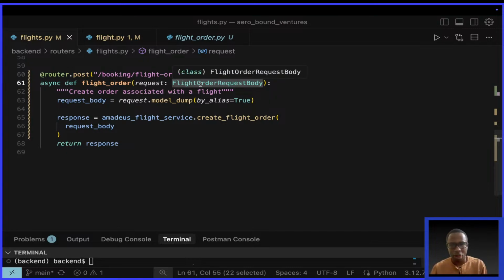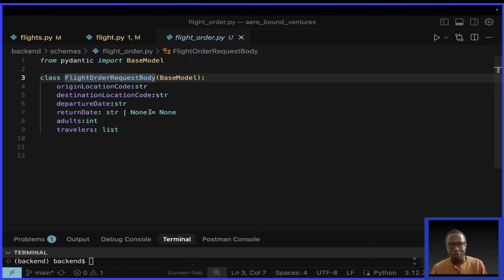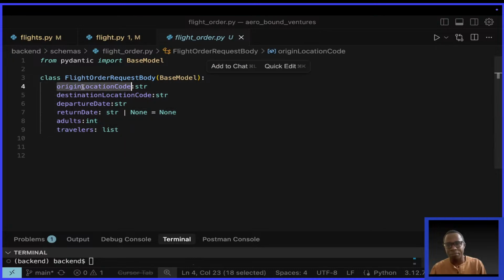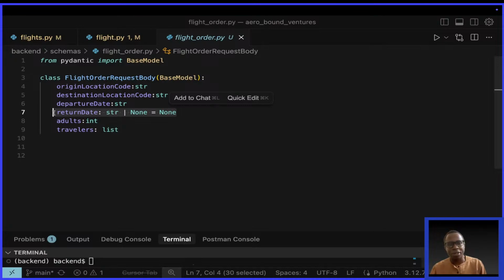So if I go to this type, how can I click? Command click. You see it's simply a Pydantic base model, and it has a number of attributes: original location code, destination location code, the departure date, return date, adults, and travelers. And you can see that the return date is actually optional, but travelers and the others are required. So this is how the request is going to look.